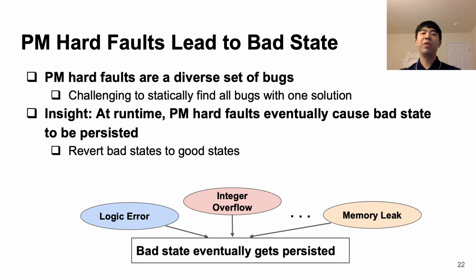As a result, we see that PM hard faults are a diverse set of bugs, and it can be difficult to statically find all bugs with one single static solution. However, from our study, we were able to see the insight that during runtime, eventually all the PM hard faults cause bad states to be persistent. So instead of statically analyzing error patterns and trying to create a different solution for every type of error, we instead try and approach the fault by reverting bad states to good states.